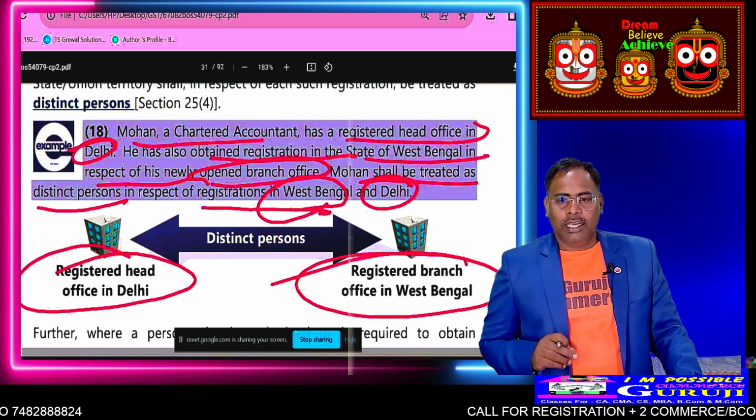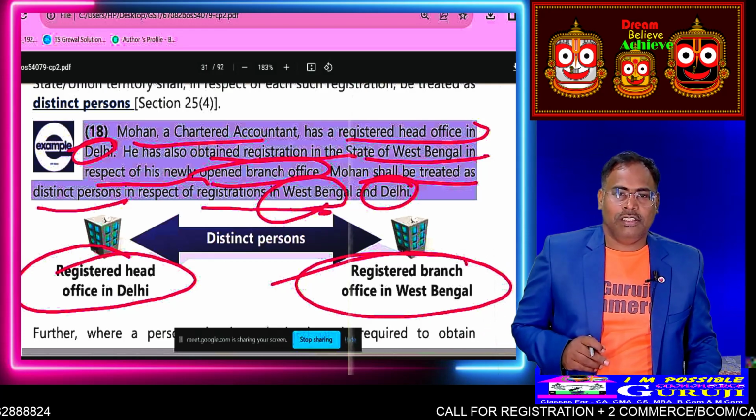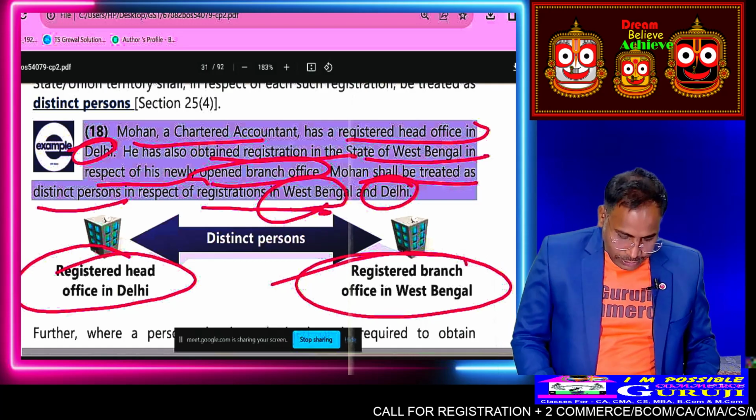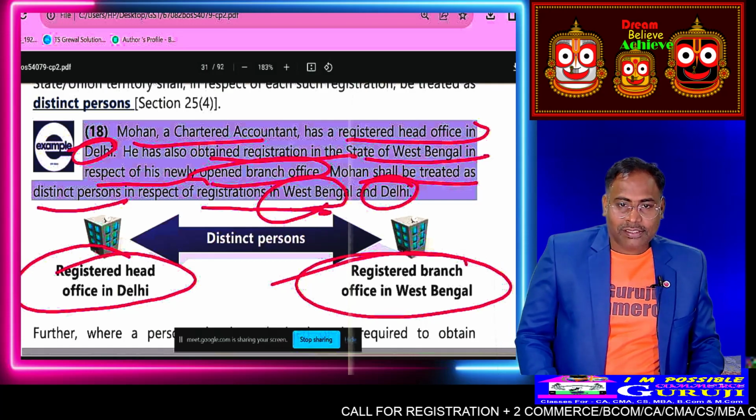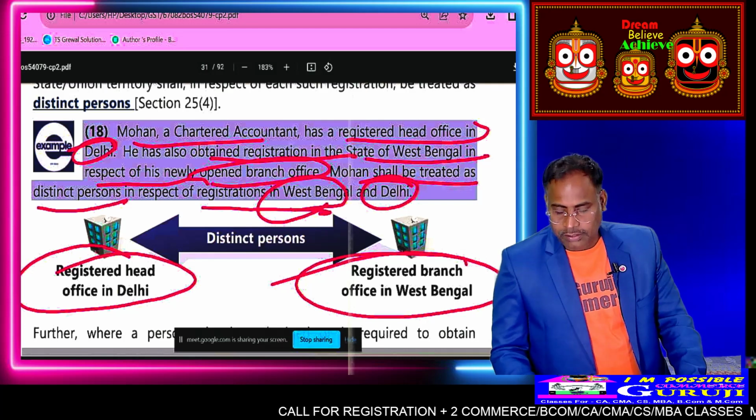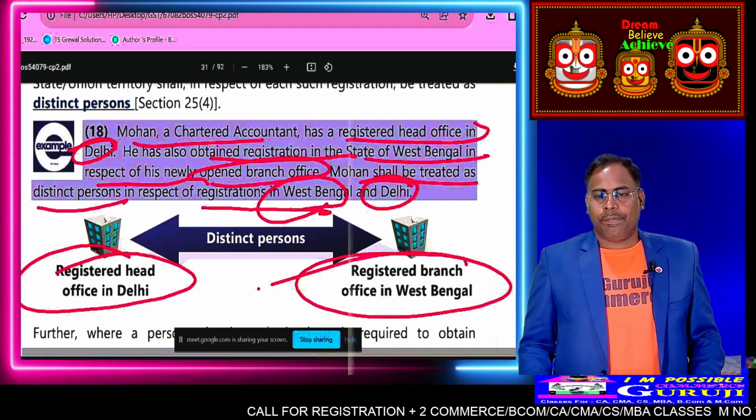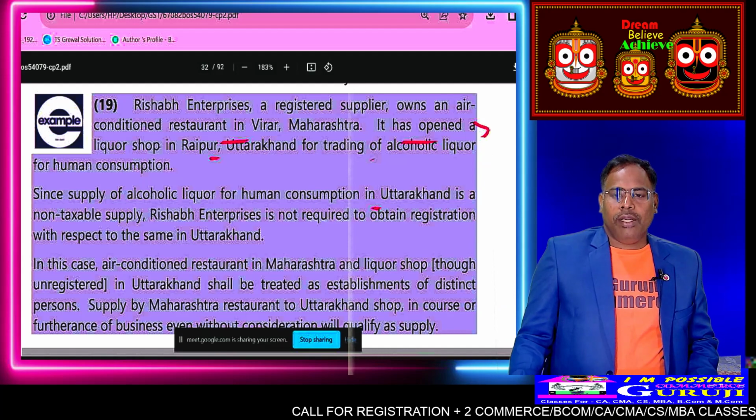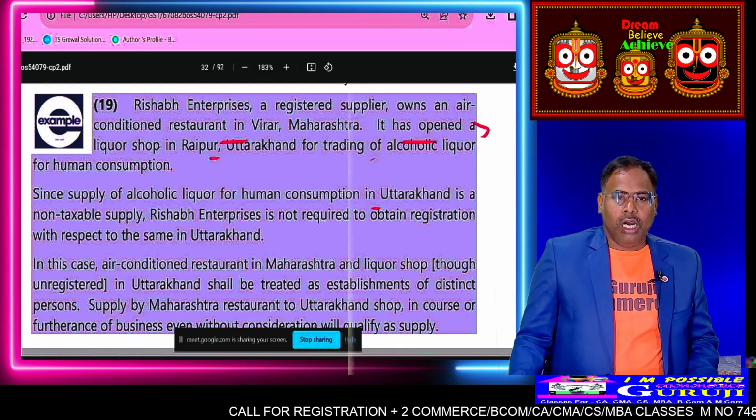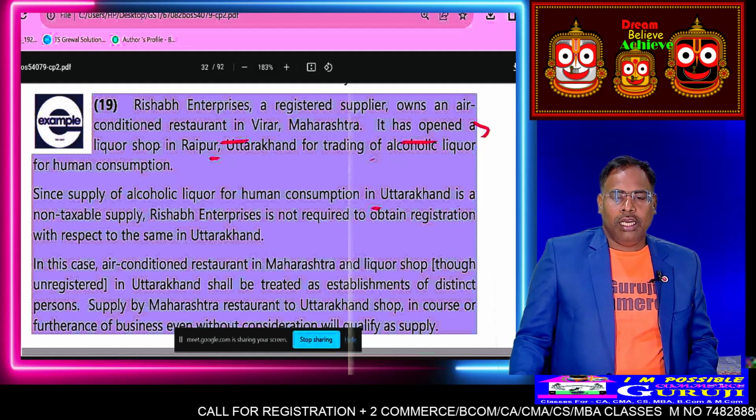Anyone having doubt? Or is it clear to all of you? Okay. Are you able to see the screen? Okay. Read the example and let me know.